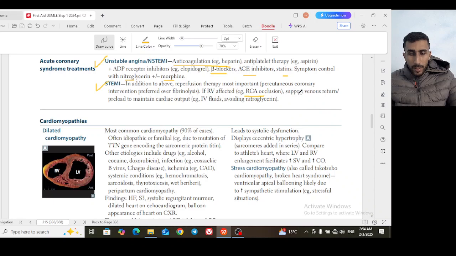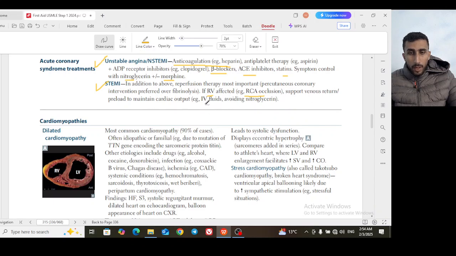And if the right ventricle is affected, for example in RCA occlusion, right coronary artery occlusion, in this specific situation you may give fluid. It is famously known that you shouldn't give a patient with STEMI or angina fluids. It's very dangerous, but this is a very high yield point in RCA occlusion. The right coronary artery perfuses the right ventricle, so the right ventricle is affected, and the right ventricle is preload dependent.